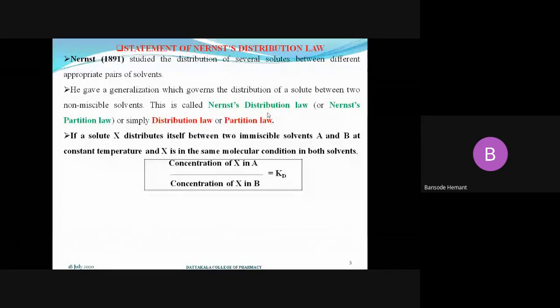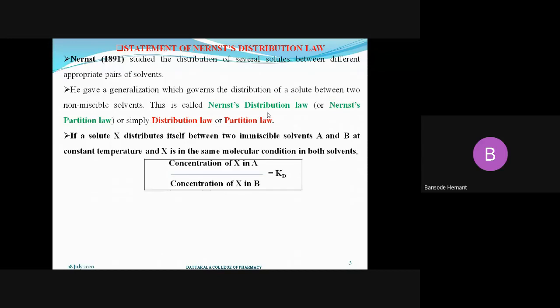Simply, what Nernst told us: if the solute gets distributed into two immiscible solvents at a constant temperature, and if the molecular state of the solute remains the same in both solvents, then the ratio of the concentration of the solute in the first solvent to the concentration of the solute in the second solvent will be equal to Kd.